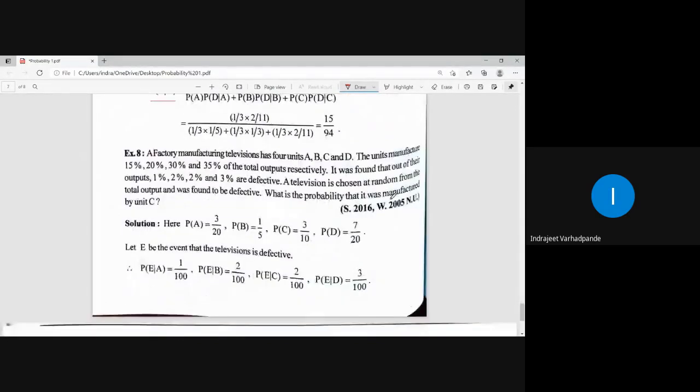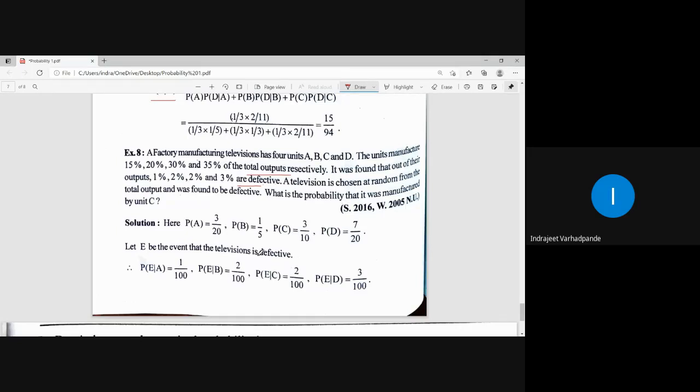This particular example is again given. A factory manufacturing televisions has 4 units A, B, C and D. What are the probabilities of the total outputs and the defective ones? Accordingly, you have to calculate the probability that a defective television was manufactured by a certain unit.